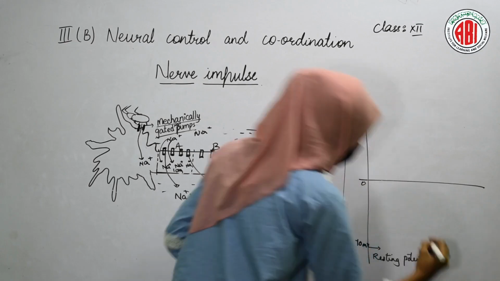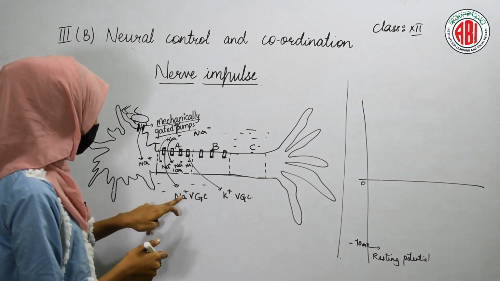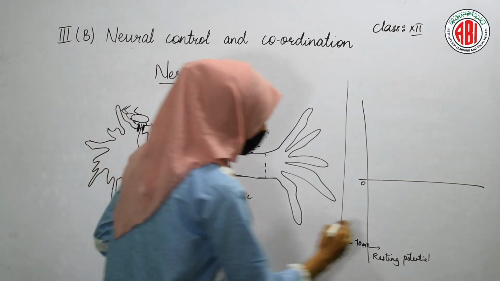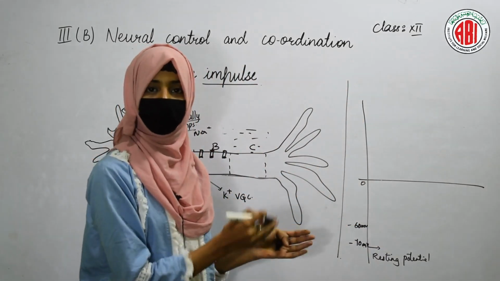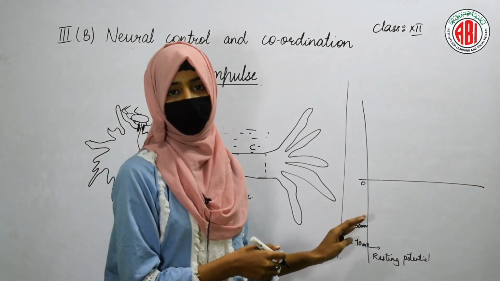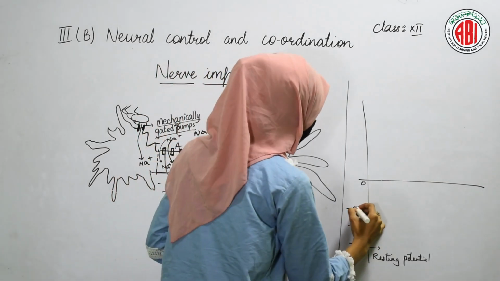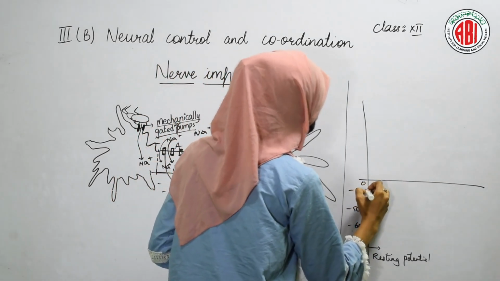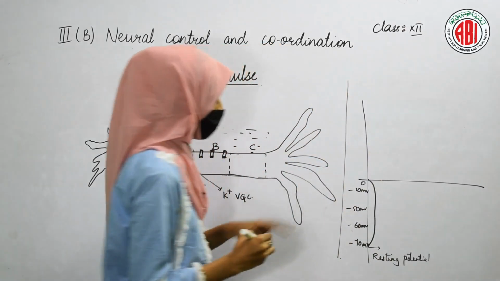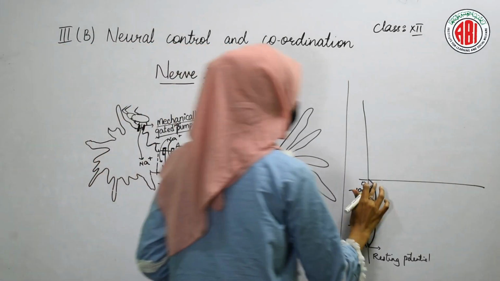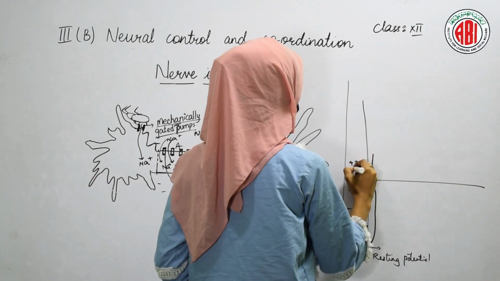But when the sodium starts entering the cell through the opening of sodium voltage gated channels, this becomes minus 60 mV, since positive ions are getting in and the negativity is decreasing. It will become minus 60 mV, then minus 50 mV, likewise it comes to minus 10 mV, and then it leads towards 0.